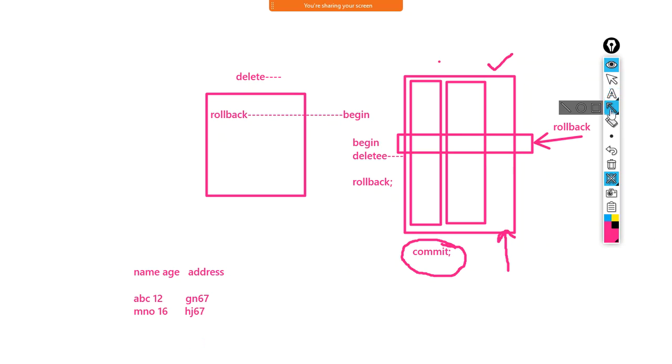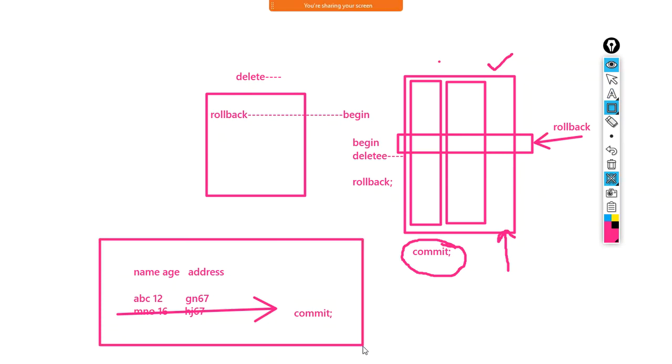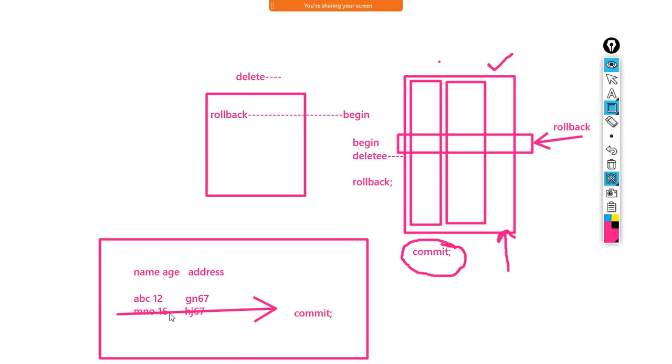Now let us assume that I'm deleting this record, and after deleting this, I am performing the commit command. Why am I using this commit command? So that when any other admin comes to this DB, he may not be able to roll back this transaction which I have performed. I don't want anybody to access this data which I have deleted. So I'll commit this command so that whatever I have deleted could not be rolled back later on. So have you got what we mean by the commit command and how we can use it?